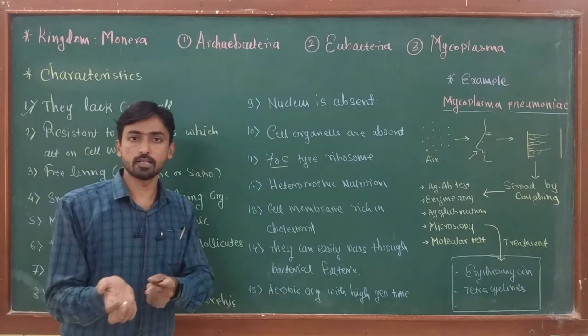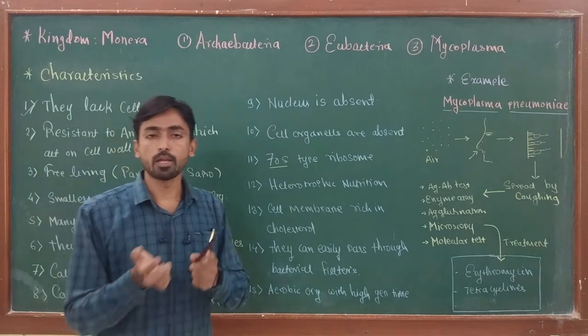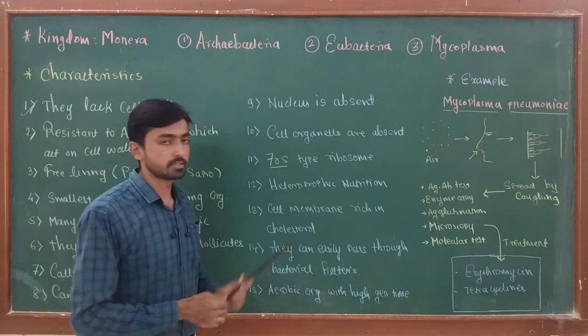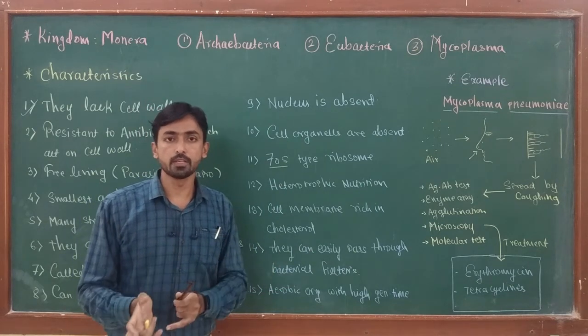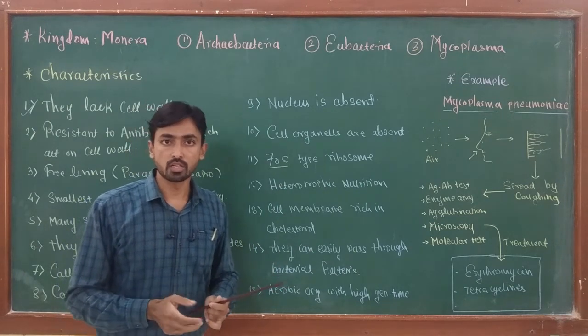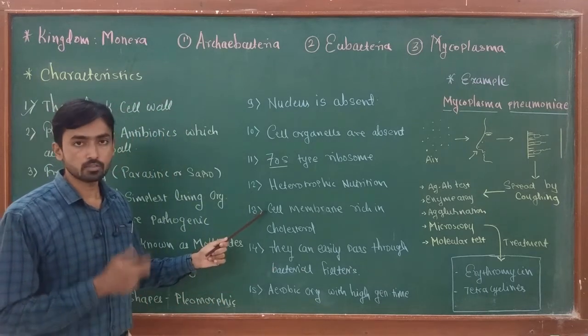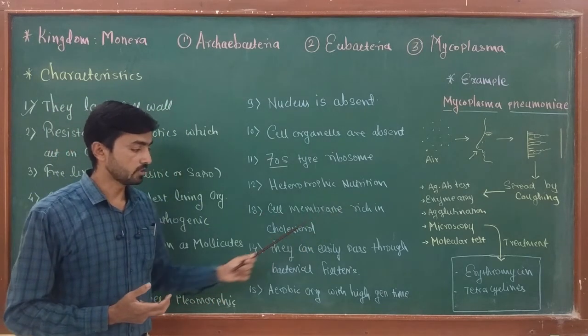We know that eukaryotic cells have 80S ribosomes, while prokaryotic cells have 70S ribosomes, which are divided into two subunits. The large subunit is 50S, while the small subunit is 30S. Then, the cell membranes of mycoplasma are rich in cholesterol.